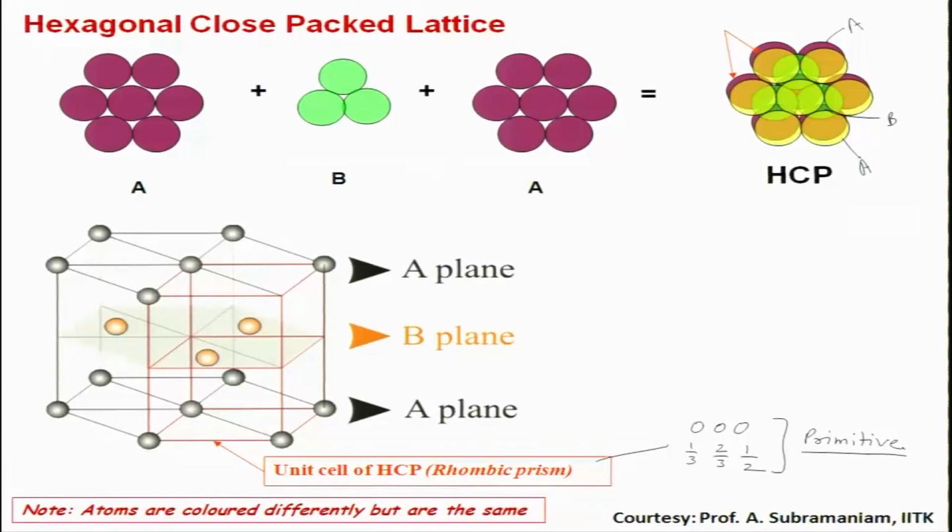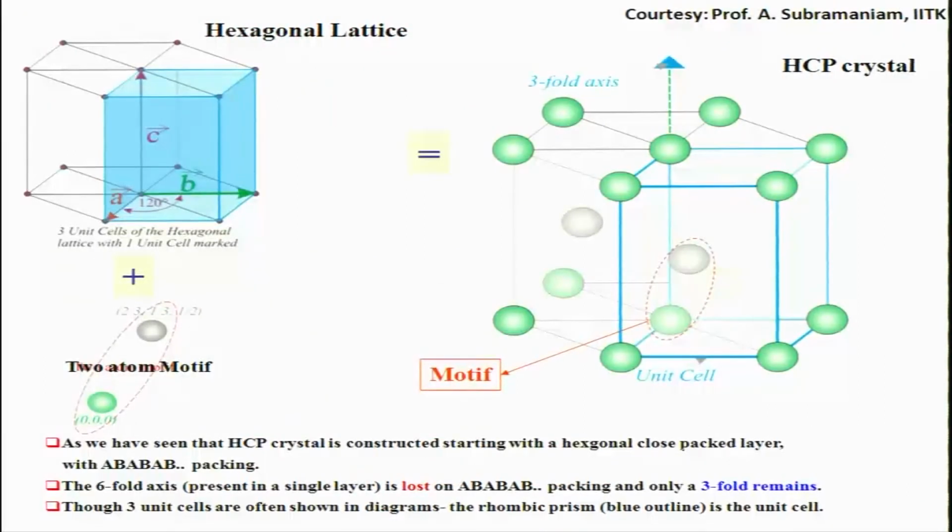Okay. Primitive lattice with motif being a combination of these two atoms, motif being combination of atom here and atom here.